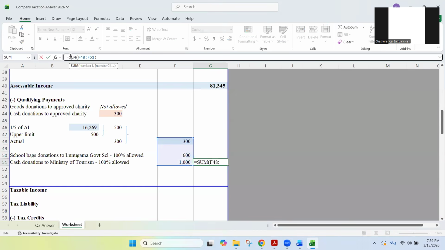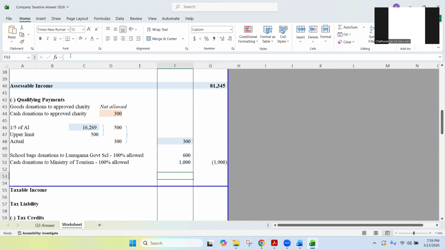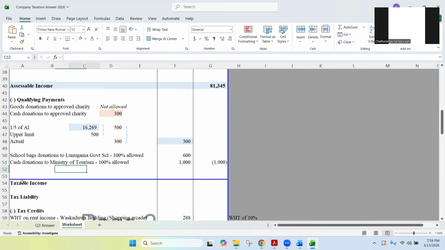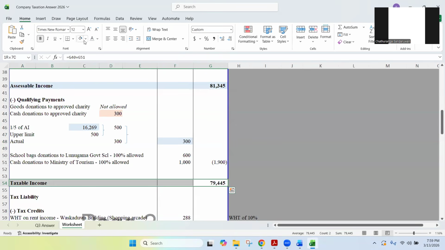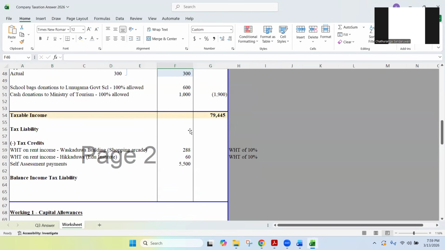This is a minus figure, isn't it? Minus figure, 1,900. Right. So when we have 81,345 assessable income, and then we have 1,900 as the qualifying payments, what is the final taxable income? It's 79,445, right? 79,445 taxable income. So this is the amount we can apply our corporate tax rate.